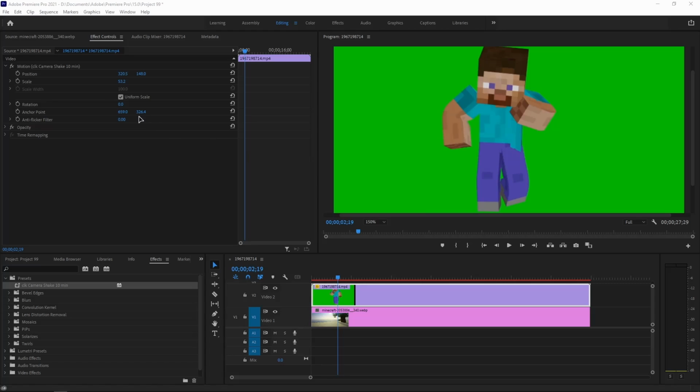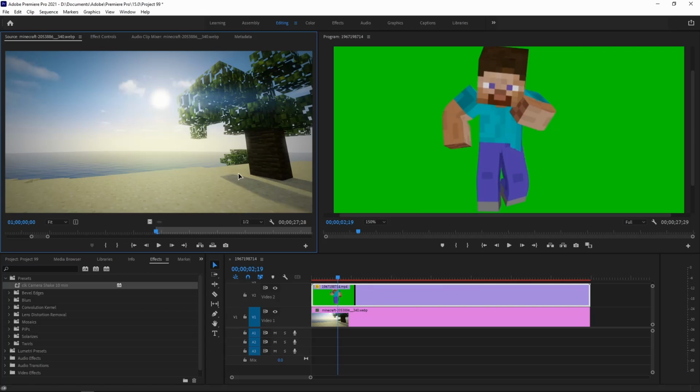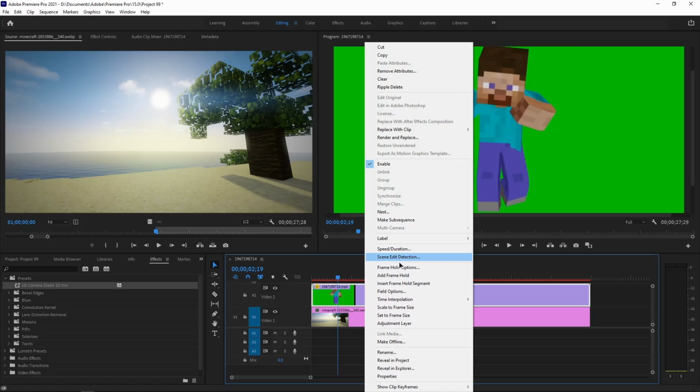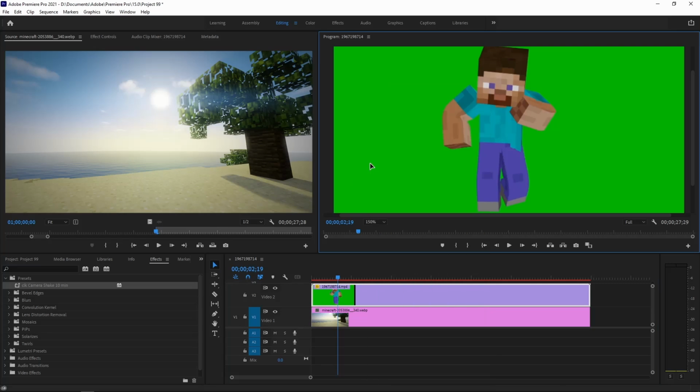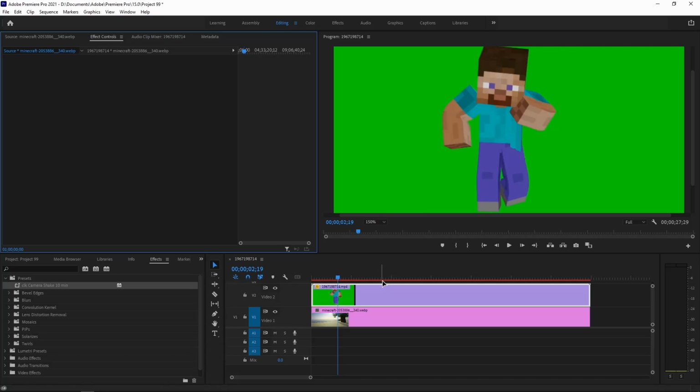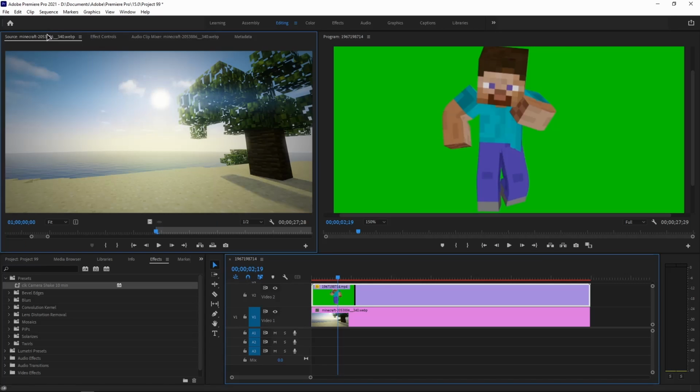Okay, I fixed it guys. So it was like this. If you also have that error, choose the clip and right click and then click on scale to frame size. Then the video quality will be dropped a little. But if you don't want it to be dropped, click on set to frame size, then it will not be dropped and it will come to the normal size. I didn't do anything from the effect controls tab from the zooming in option.